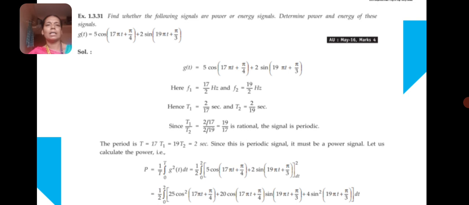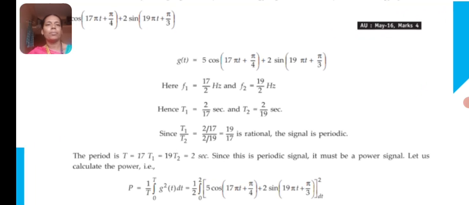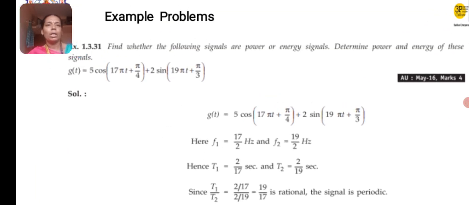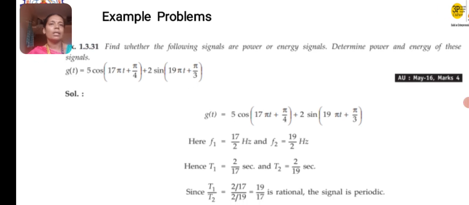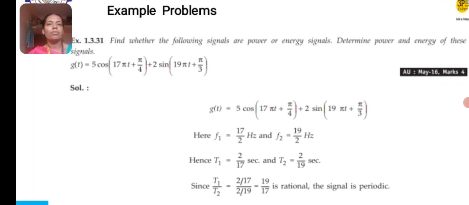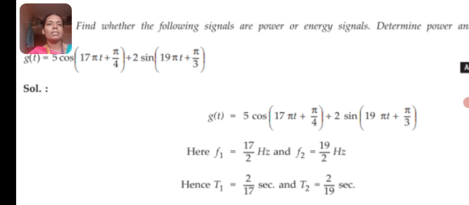So just examine this problem. Find whether the following signal is a power signal or energy signal. Determine power and energy of the signals. f of t is equal to 5 cos(17 pi t plus pi by 4) plus 2 sin(19 pi t plus pi by 3).